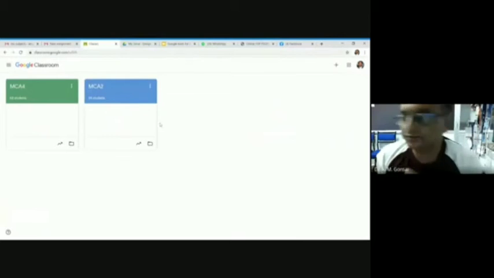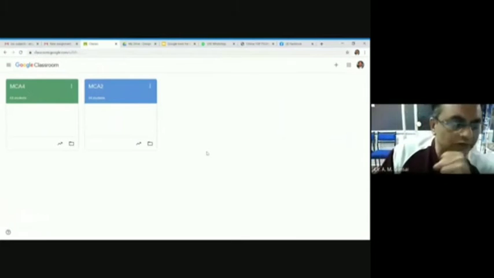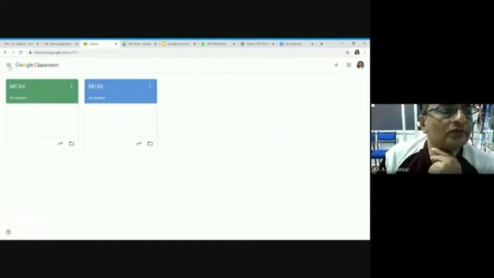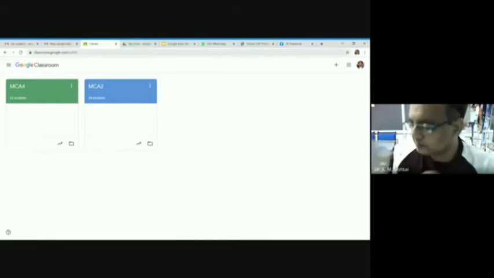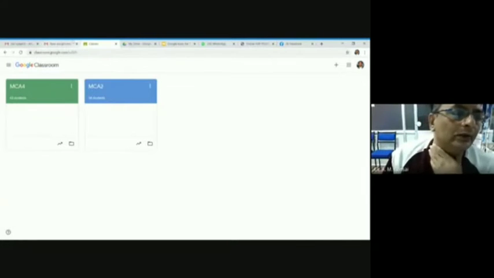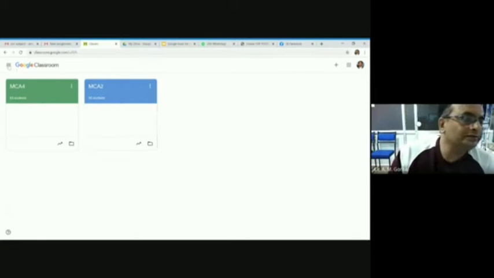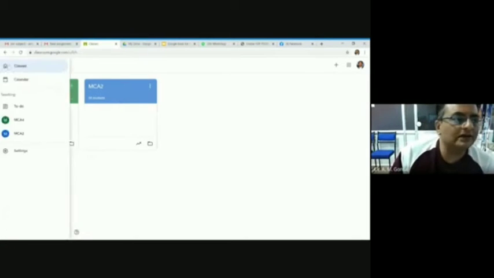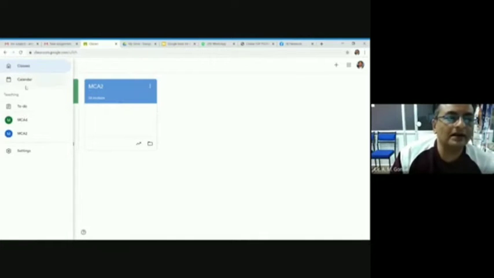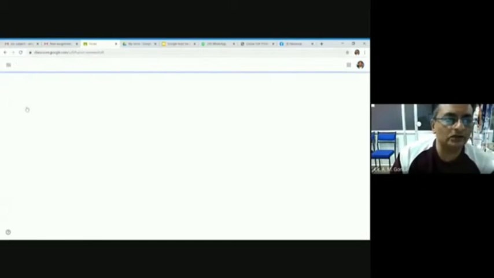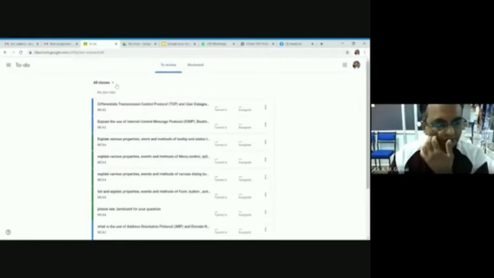Look, sorry, this is the Google Classroom window. This is my front screen where I have two classes. I hope you are able to see. And these are the three vertical dots where I can see the calendar and to-do list. Look, the to-do list will show me all my classes.